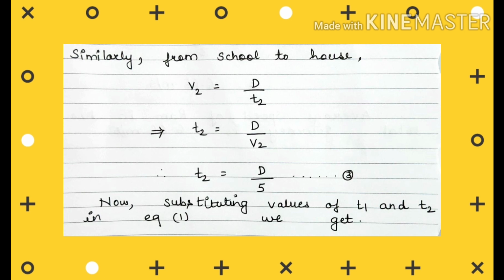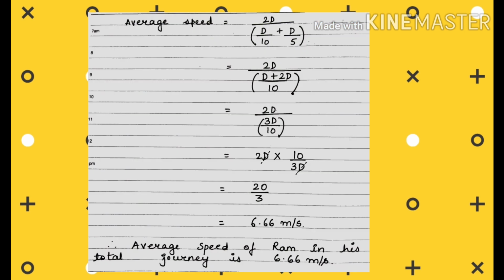Now what we want to do is just substitute the values of T1 and T2 in the equation that we have solved. So substituting those values, we get average speed is equal to 2D upon D upon 10 plus D upon 5. We all know that D upon 10 and D upon 5 are the values of T1 and T2. So solving this equation, now taking the LCM of the denominator, what we get is 10.